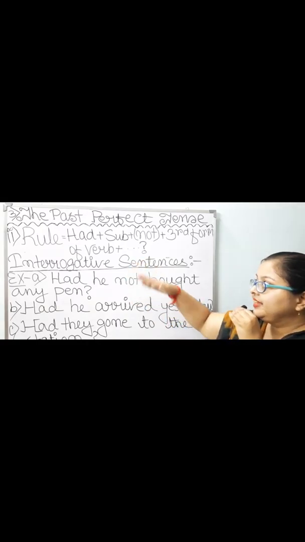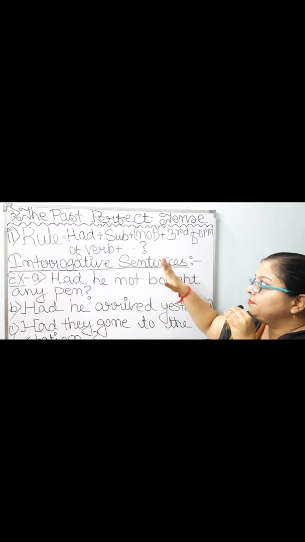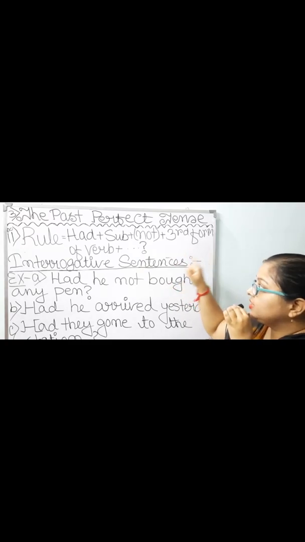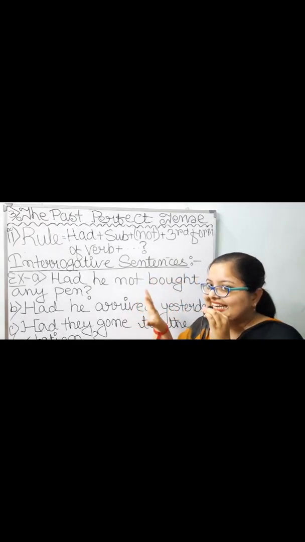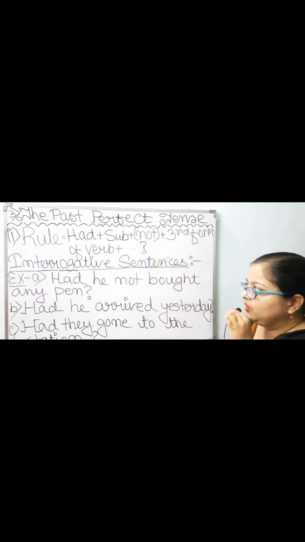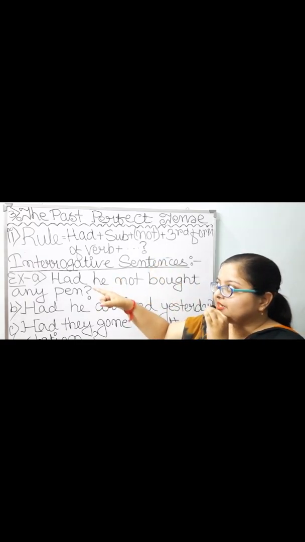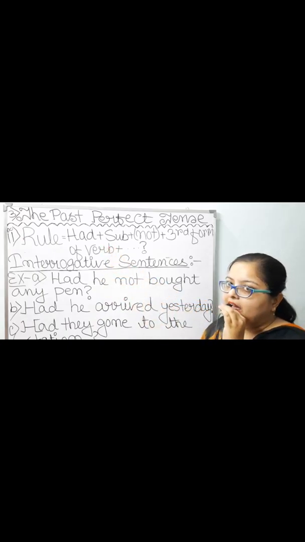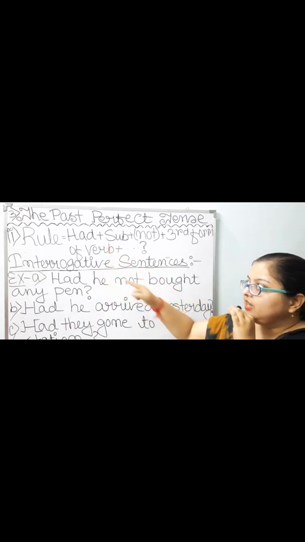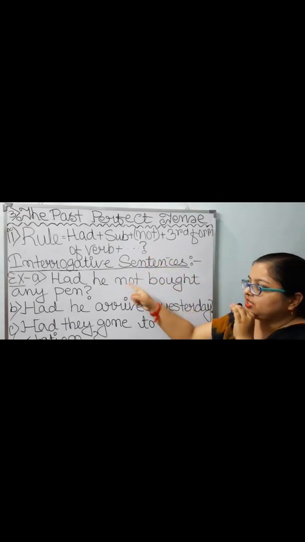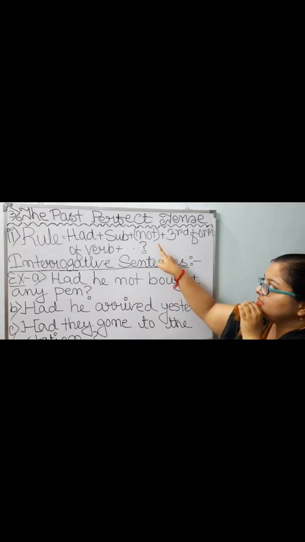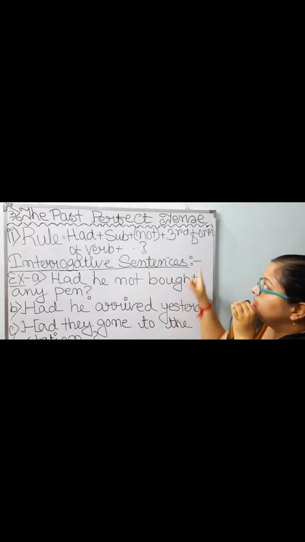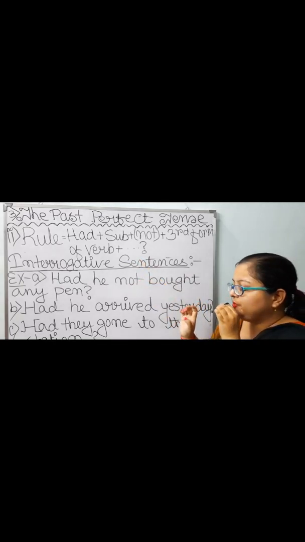Rule number 2. Had plus subject plus not in a bracket plus third form of verb plus other words as needed. Interrogative sentences are getting formed with the help of this rule. At first, let's see example number A. Had. Had has been placed according to the rule. Then subject, he has been taken. Next, not is taken over here. Then third form of verb has to be taken.